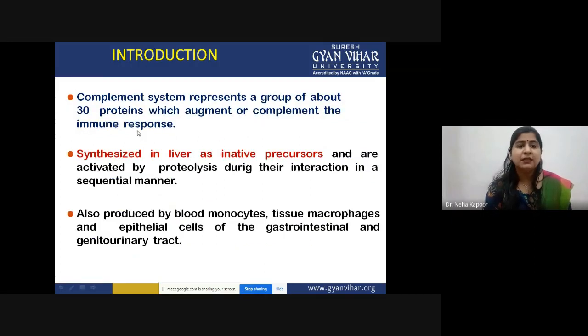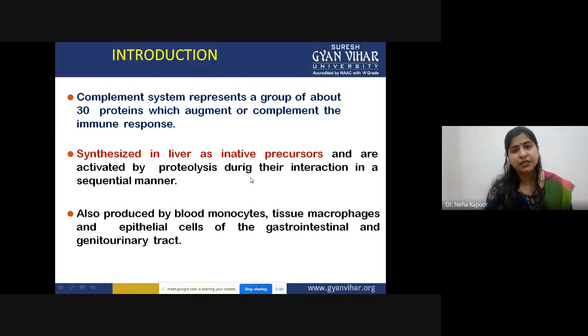So, these 30 proteins present in the serum: where are they synthesized, where is the location, how do they act, and what are the steps we need to know? The site of synthesis is the liver. All of these proteins are synthesized in the liver, but in an inactive form, and they remain inactive until an infection is encountered.